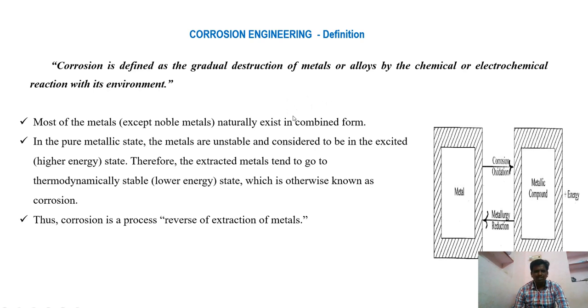We know that metals do not exist in their pure form; metals exist in combined form, that means ore form. We are extracting those metals from their ores by different chemical treatments and converting them into the zero oxidation state. That metal with zero oxidation state is highly unstable and has more energy, and it tries to convert itself into its thermodynamically more stable state, that means its ore form. So this is just like a reverse of the extraction of metals.